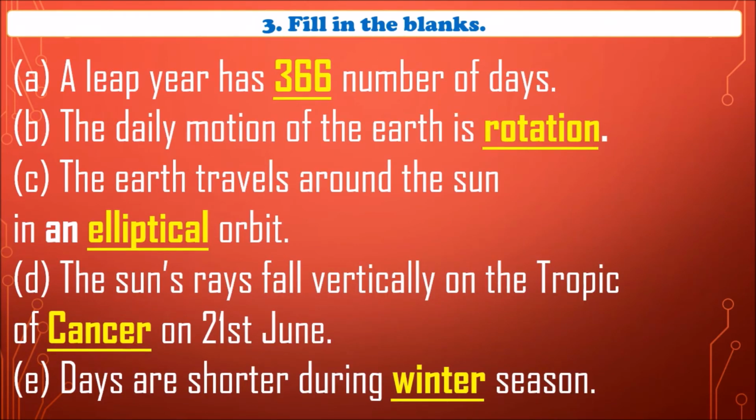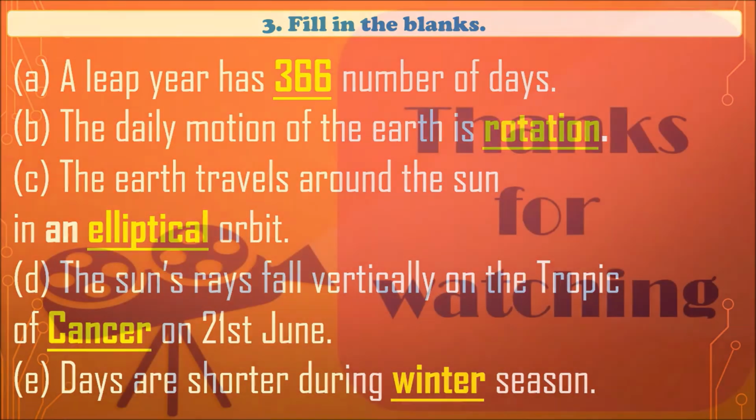Next question is, fill in the blanks. A leap year has 366 number of days. The daily motion of the Earth is rotation. The Earth travels around the Sun in an elliptical orbit. The Sun's rays fall vertically on the Tropic of Cancer on 21st June. Days are shorter during the winter season.